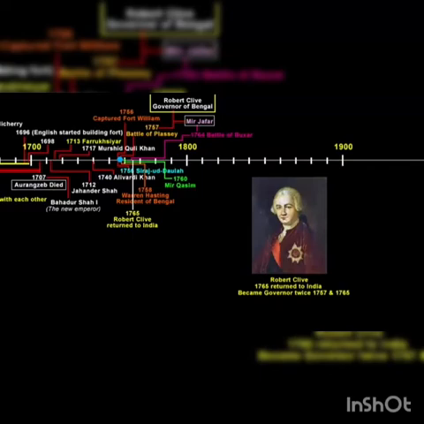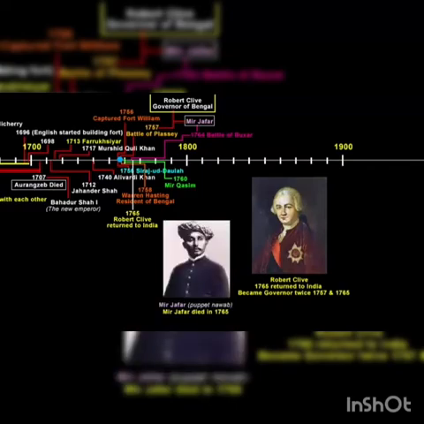In 1765, Mir Jafar, the Nawab of Bengal, died, and soon after his death, the mood of the company changed, because the company demanded more money from the Nawab to finance its wars and meet the demands of trade and its other expenses. It wanted more territories and more revenue, and a lot of times these puppet Nawabs would not listen, as they had to maintain a basic appearance of dignity to gain respect in front of their people. So basically, the company was tired of the puppet Nawab system.